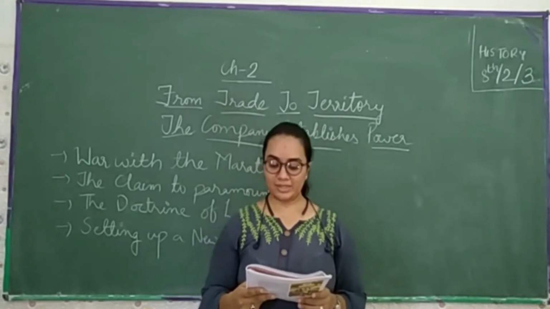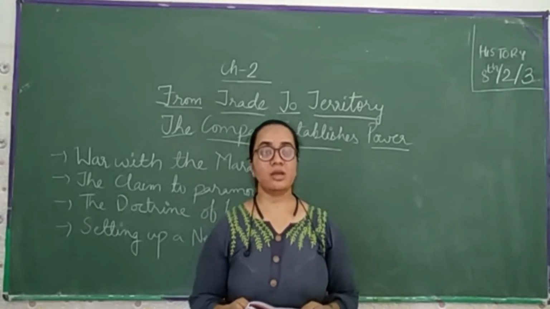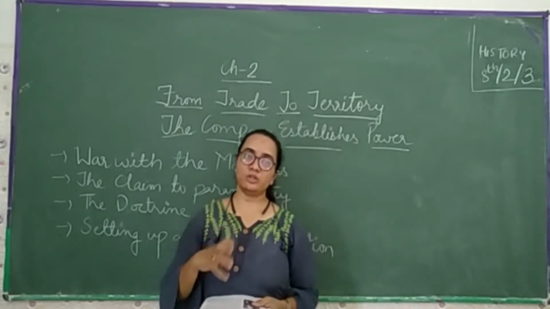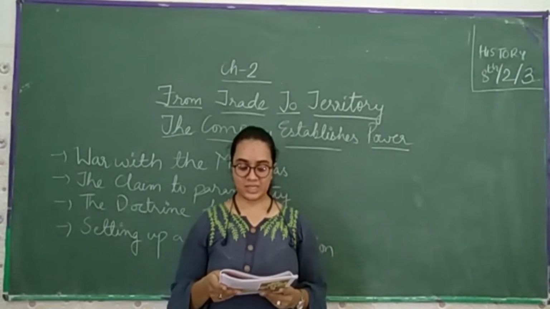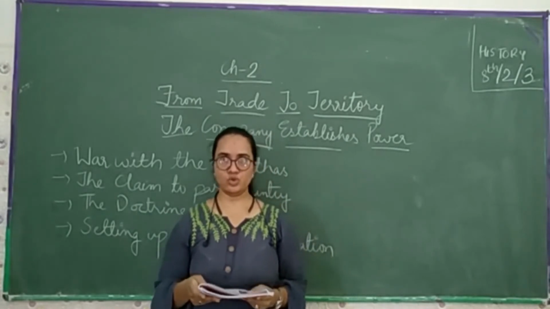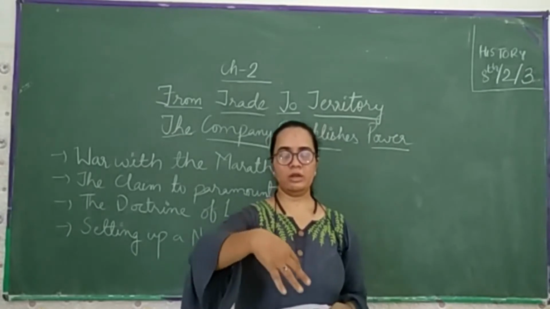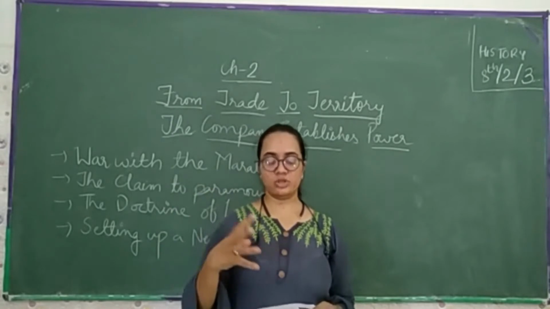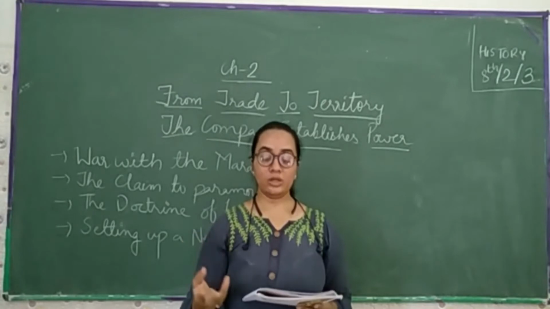They were divided into many states under different chiefs, that is sardars. Just as in the Mughal empire there were subedars, under the Maratha king those who worked under him were called sardars. They belonged to dynasties such as Scindia, Holkar, Gaikwad, and Bhosle. These are the people who ruled over central India, around MP, UP, and Maharashtra.